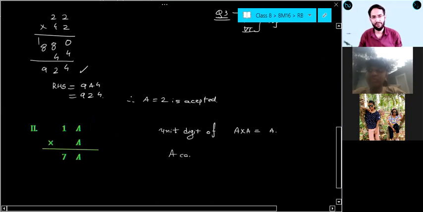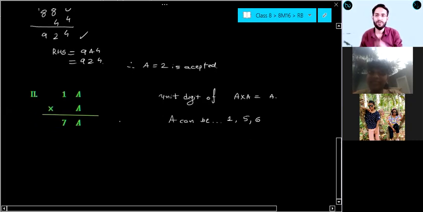A can be, first we can think of 1 because 1 into 1 is 1. 2 into 2 we cannot take, as 2 into 2 will become 4. 3 3s are 9. 4 4s are 16. 5 5s are 25, so A can be 5 because the unit digit will be 5 only. Then 6 6s are 36. 7 7s are 49. 8 8s are 64, 9 9s are 81. So we can think of only 1, 5, and 6. Is this clear, everyone? Please give me some response. Clear till these three cases?